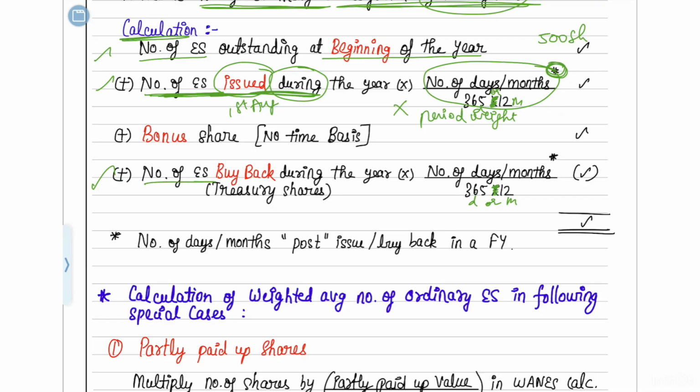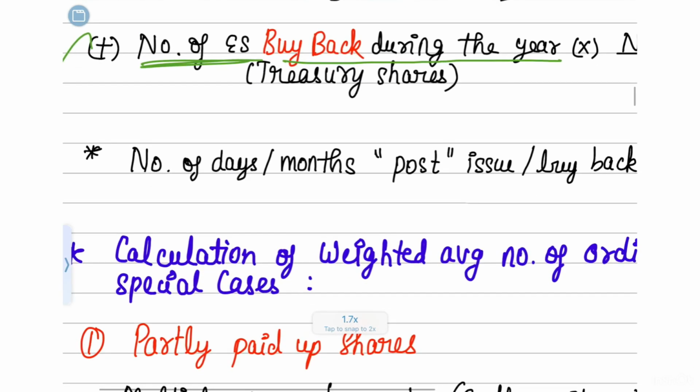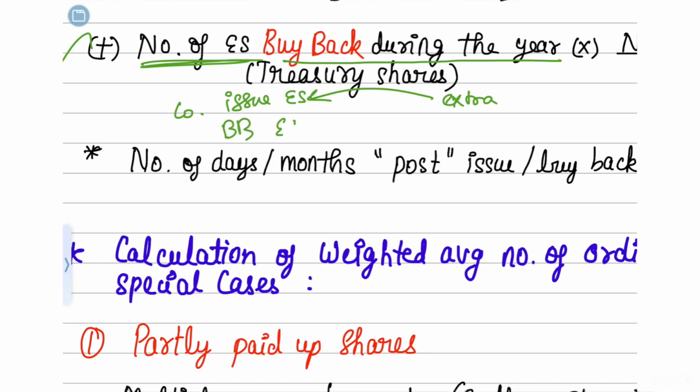There you have to take the number of equity shares bought back during the year. What is the number of equity shares bought back during the year? It means that a company can issue equity shares in a year to get extra money from the shareholders, and the company can also buy back its equity shares. That means it would already have issued some equity shares in the past. Those shares the company can also buy back.